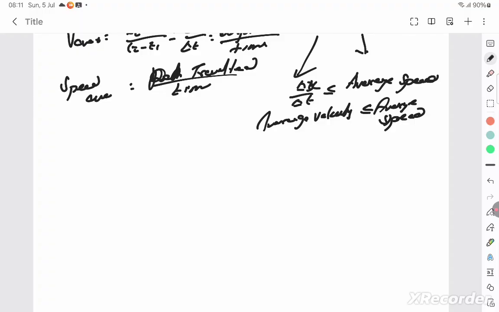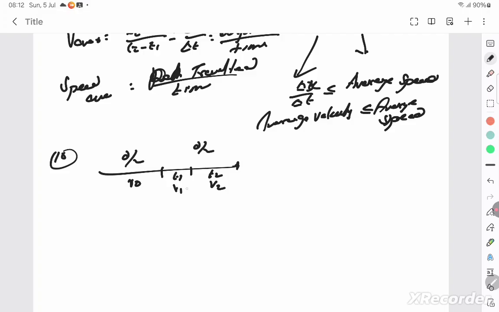Next question is the 16th question. A body traveling along a straight line traversed half the distance, d/2, with the velocity v0. The remaining distance is also d/2, but in equal time intervals: t1 travels with the velocity v1 and t1 travels with the velocity of v2. It's not that the distance is getting split, it's the time which is getting equally split.